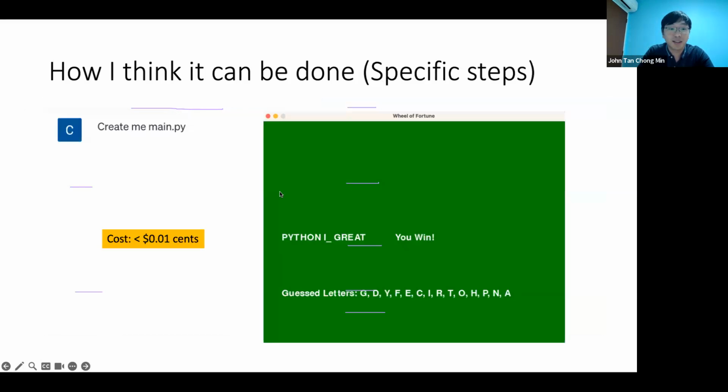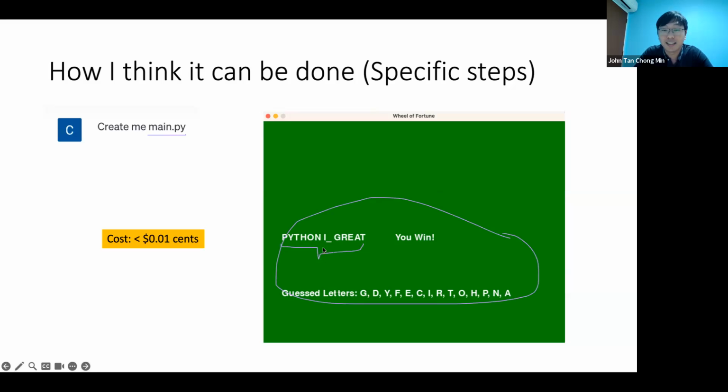I asked it to generate main, given that. And guess what? It creates a decent game. There's no wheel now because I only generated the main without the wheel. But you can see that over here, I managed to key in the letters and it can guess. This part here is a bug. It's not supposed to say you win. You haven't won yet. But at least from broad to specific, I could get a decent game out, though not completely working, missing certain elements.